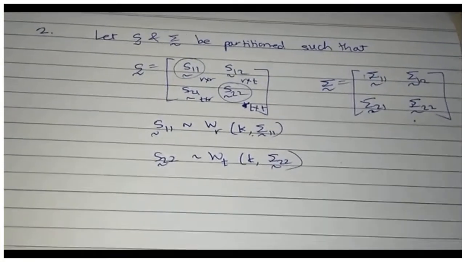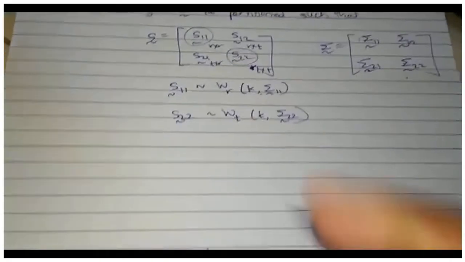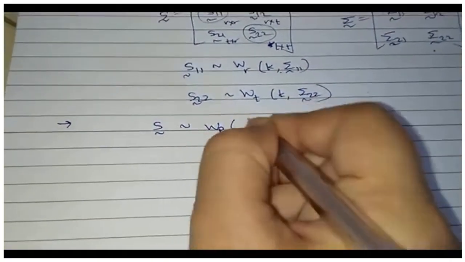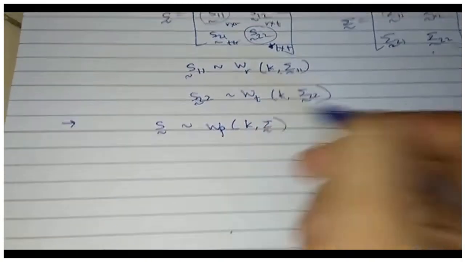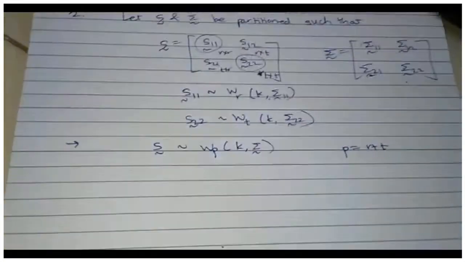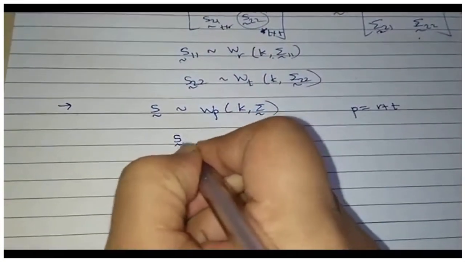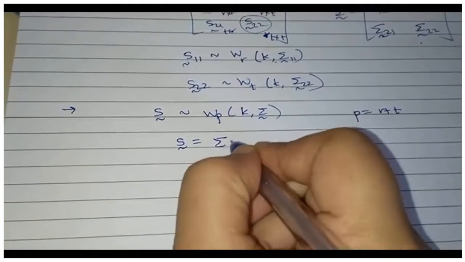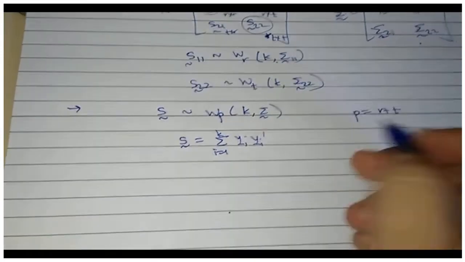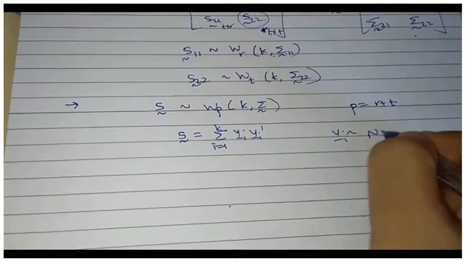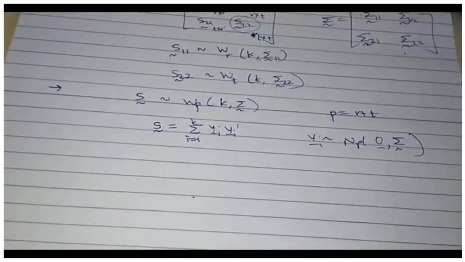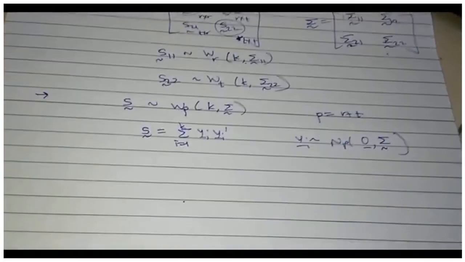Again, the proof of this property is quite simple. What we know is S is Wishart with K and sigma. This is known to us. Of course, P has to be R plus T. Then only this would hold. Then, because of the Wishart definition, S can be written as sum over yi yi prime, where each yi is p-variate normal with mean vector 0 and variance covariance matrix sigma. This is my definition of Wishart.